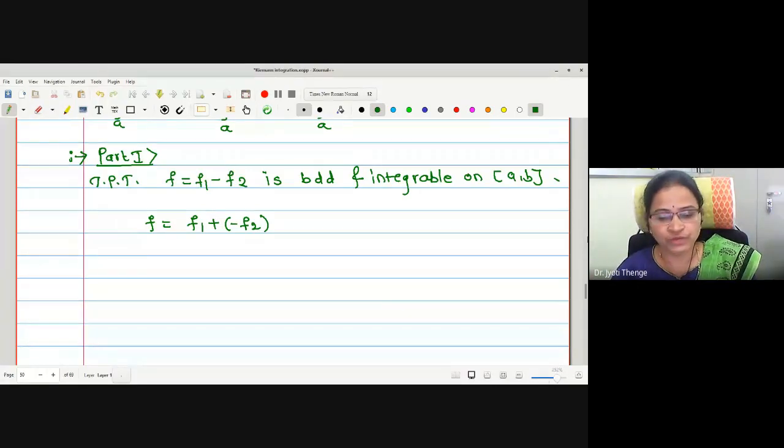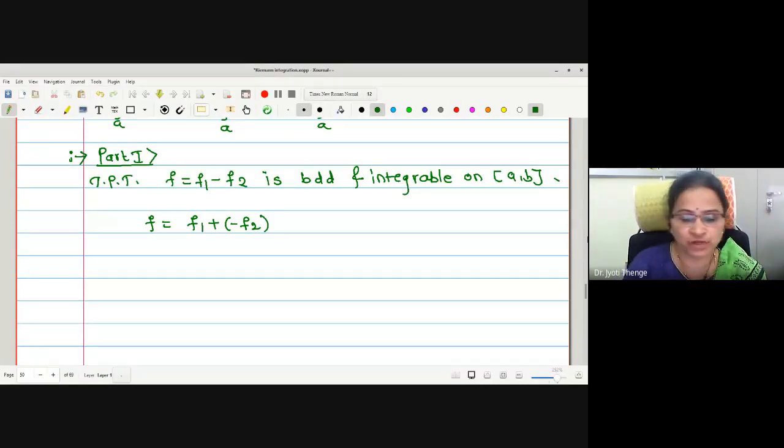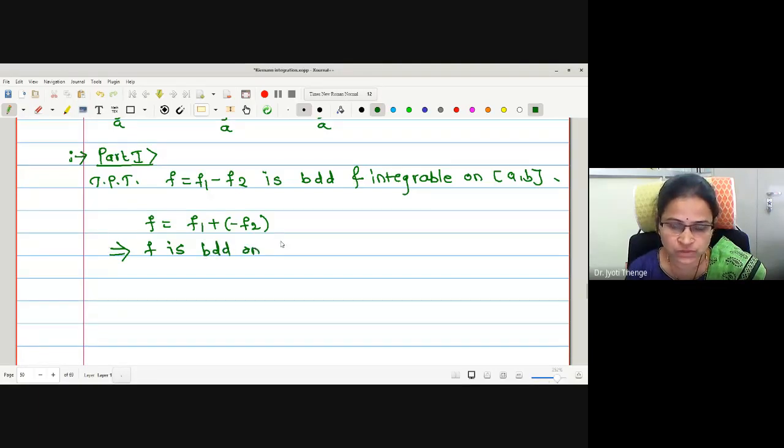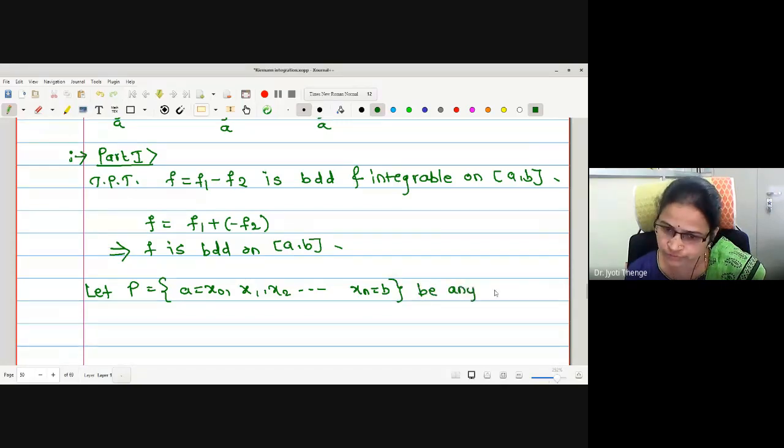Okay, good. Now we will go for finding the relation between the bounds again. Before that, let me take one partition and write down the notations of the bounds. Here I will write directly that f is bounded on closed interval AB. Let us write the partition. Let P equal to x naught, x1, x2 till xn equal to b be any partition